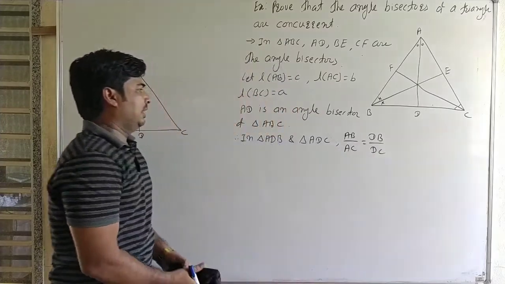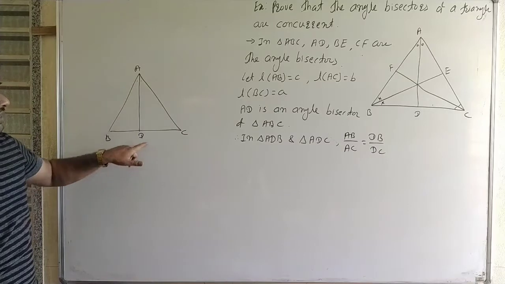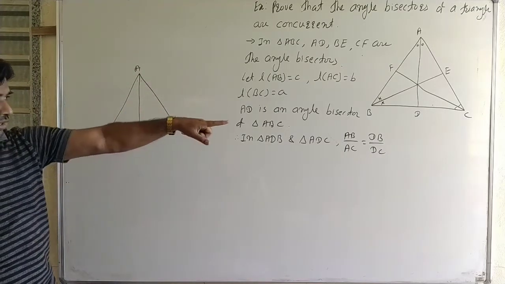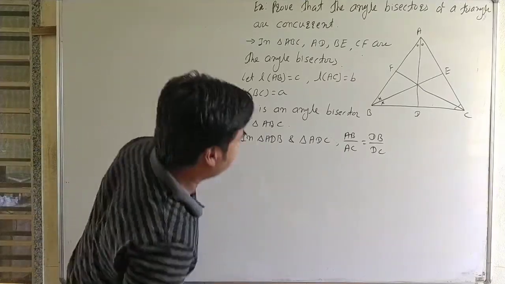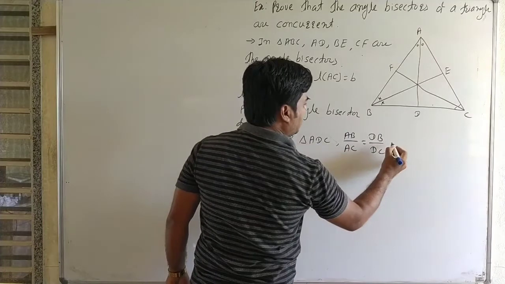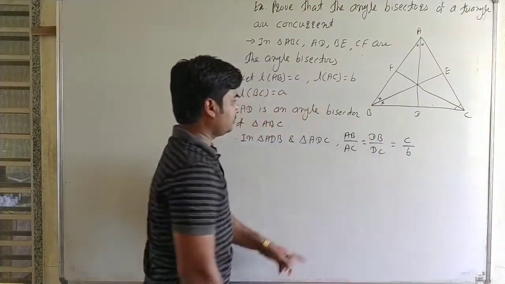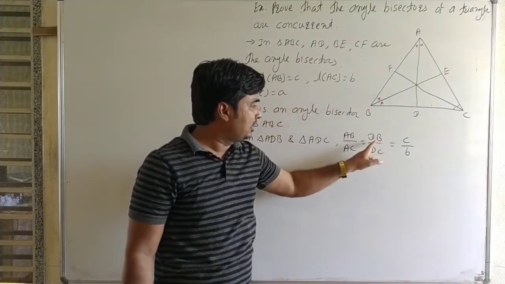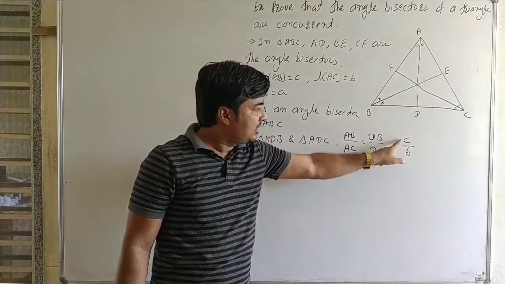Okay, two triangles, that is ADB and ADC, are similar triangles, therefore the sides are proportional. And then we know that AB is equal to c and AC is equal to b. Length AB is equal to c and length AC is equal to b, therefore the ratio DB upon DC is equal to c upon b.